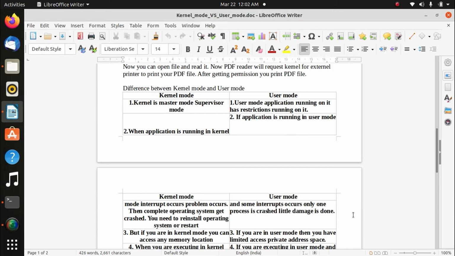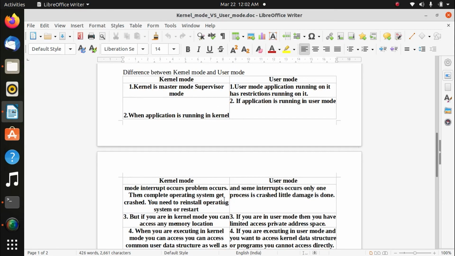If your Word application is not working, it doesn't affect that you cannot access the internet, or you cannot access a Java program, you cannot access a PHP program. You can access a PHP program, you can access a Java program, it doesn't matter if your Word application gets crashed. That is about the user mode. But that is not happening in the kernel mode. If your system cannot reboot, you need to reinstall the system.